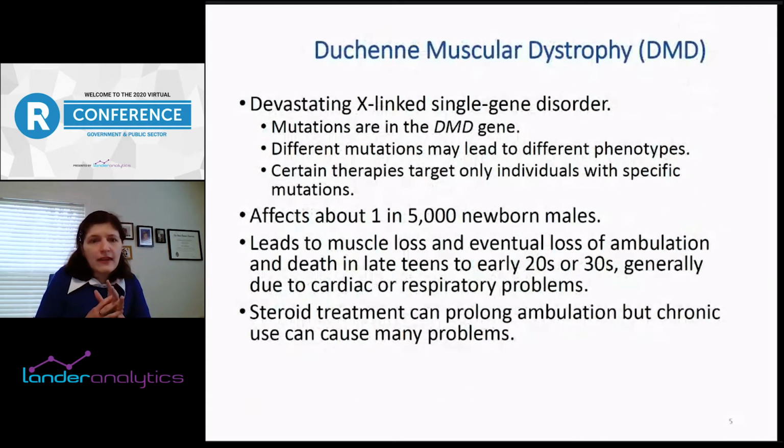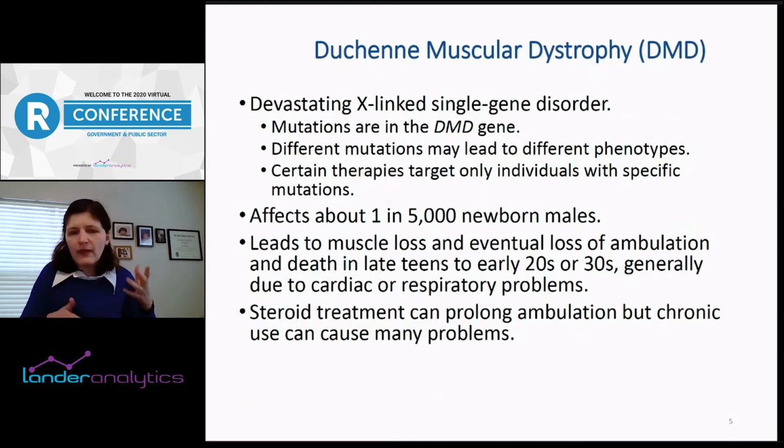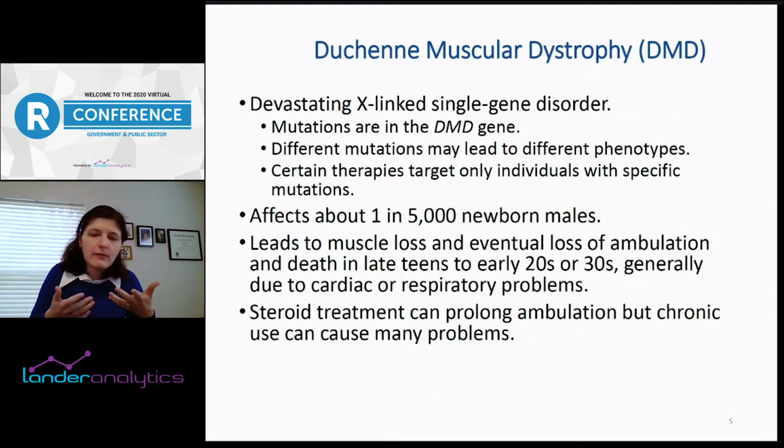So, I mentioned I'll be talking about DMD or Duchenne muscular dystrophy. So it's an X-linked disorder. It's a very devastating disorder. X-linked means that it's caused by mutations in a gene on the X chromosome. So this is why it affects about 1 in 5,000 newborn males, a lot fewer females, just because most males have XY chromosomes. Of course, not everybody, but most of them do. And so if they have a mutation in a gene on the X chromosome, they can't have another X chromosome like females usually do to kind of compensate for that.